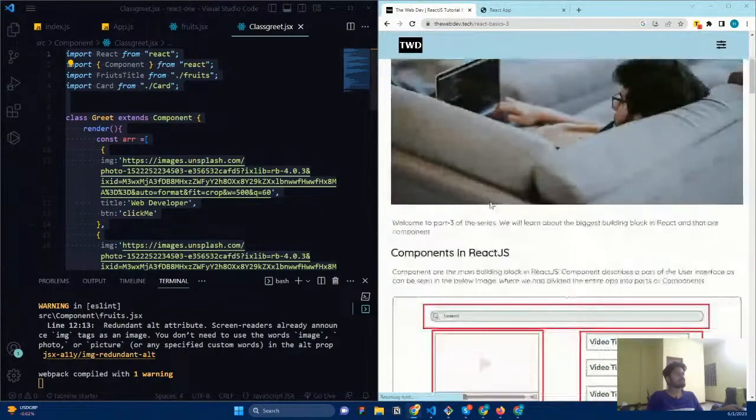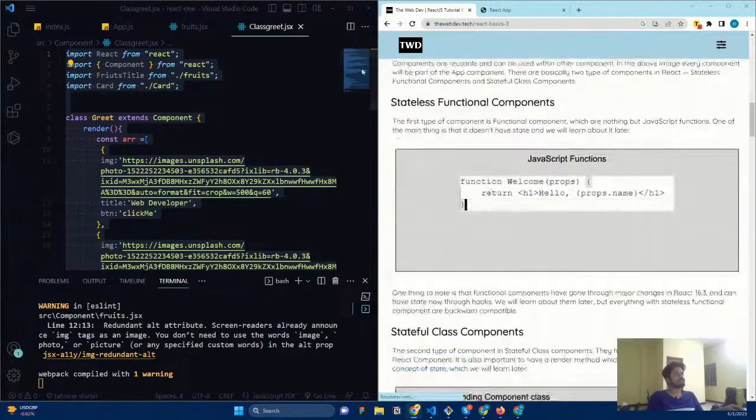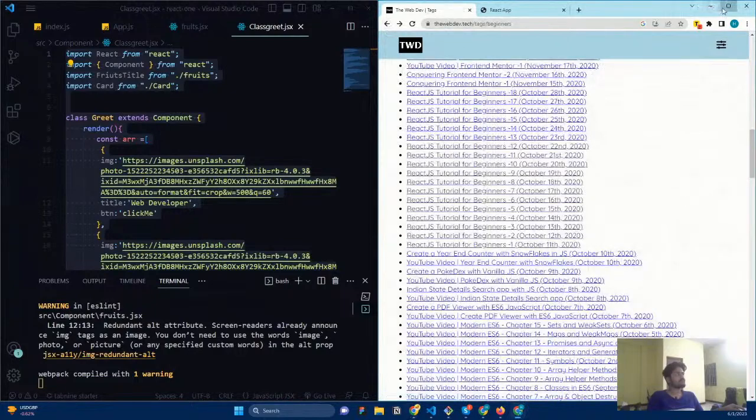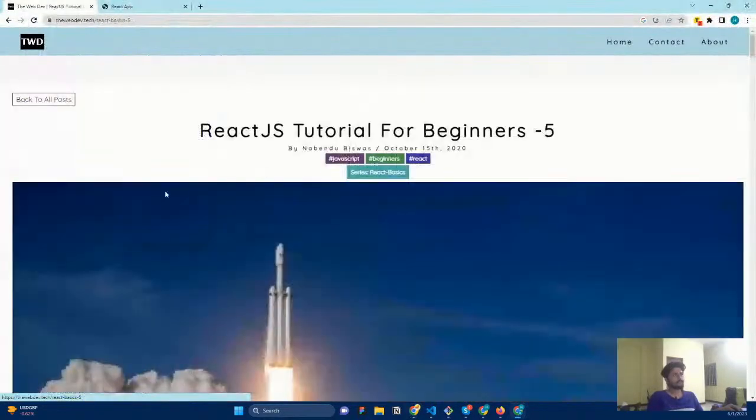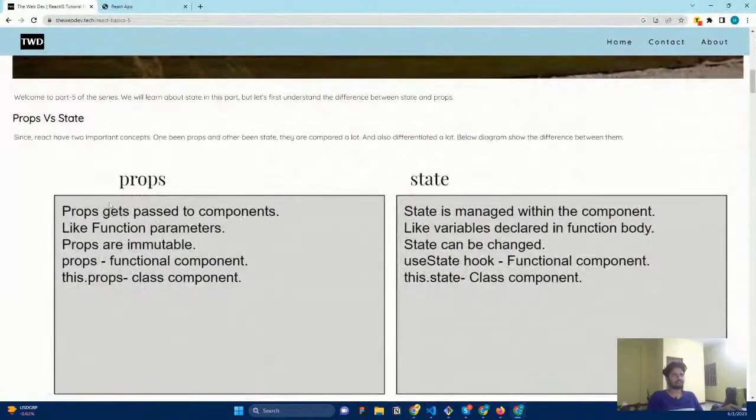You will be able to see the difference between them. Let me show you that. Okay, yeah, this one. Just have a look into these: what are props, what is state, and what is the difference between props and state. Here everything will be cleared properly. Just have a look into this. That's more than enough. Okay, and then we will discuss the remaining things in the upcoming class.